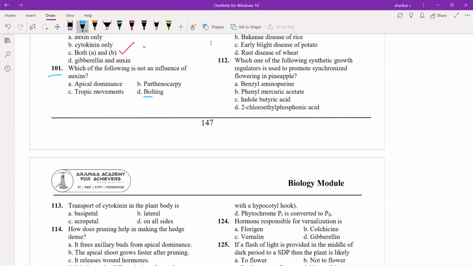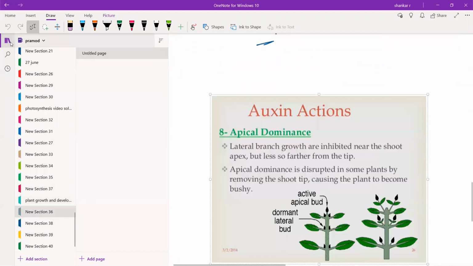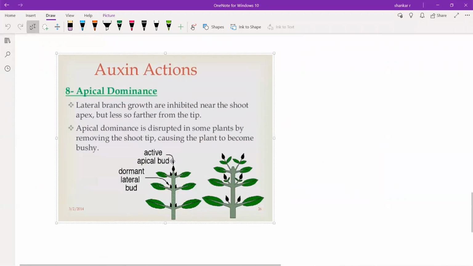Option A, apical dominance. Auxin shows apical dominance and suppresses the growth of the axillary buds. As in this figure, lateral branch growth is inhibited near the shoot apex, but less so far from the tip. Apical dominance is disrupted in some plants by removing the shoot tip, causing the plant to become bushy.